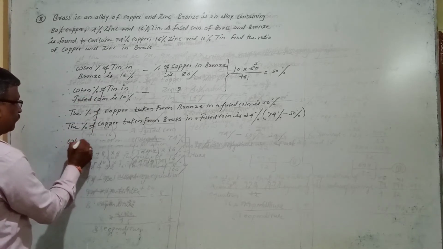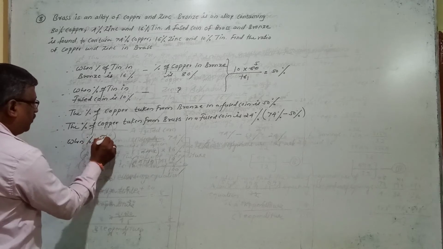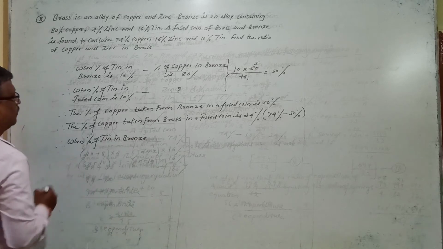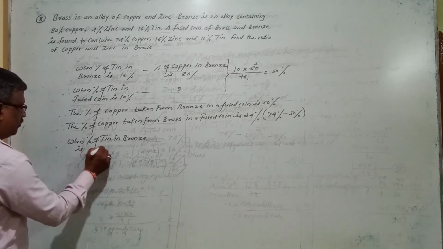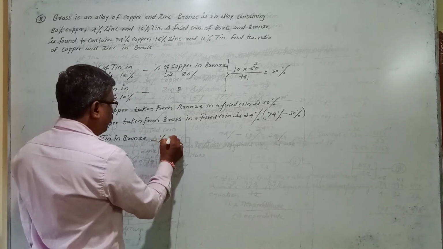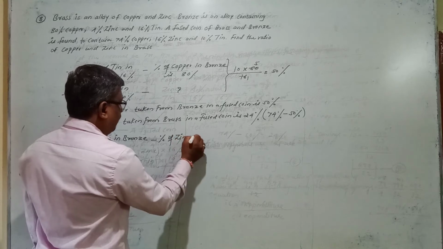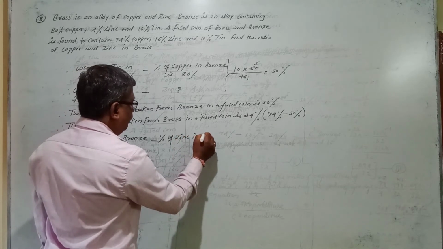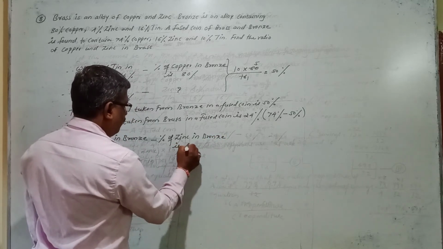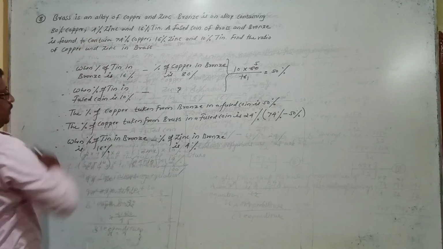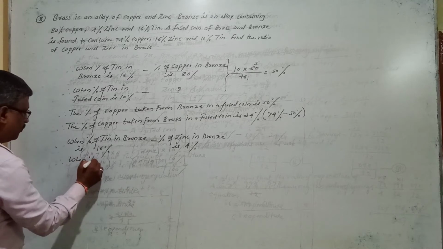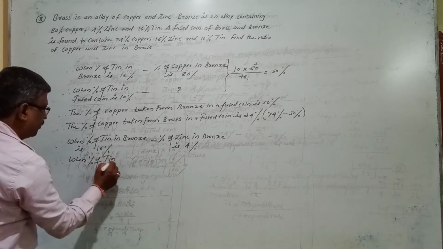The equation is: when the percentage of tin in bronze is 16%, at that time the percentage of zinc in bronze is 4%.